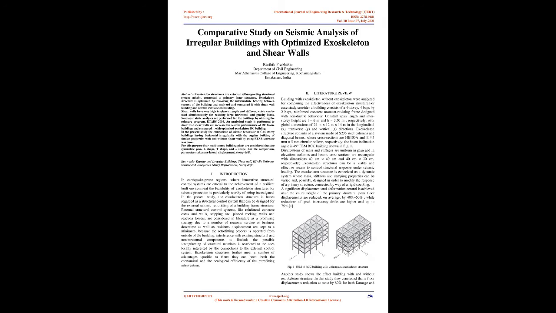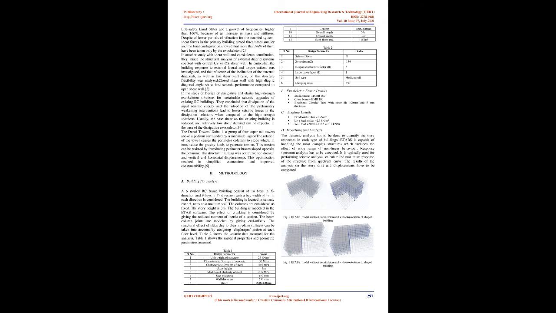2. Literature review. Buildings with and without exoskeleton were analyzed to compare the effectiveness of the exoskeleton structure. For the case study, consider a building consisting of a 4-story, 4 bays by 2 bays, reinforced concrete moment-resisting frame designed with non-ductile behavior.